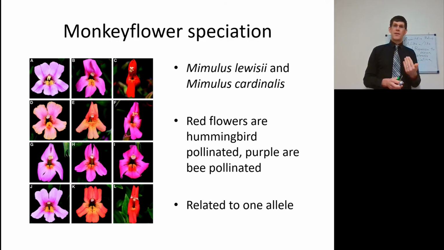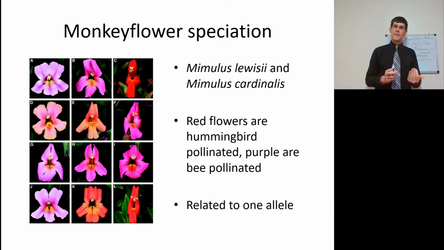It is a plant that is pollinated by bees. L is Mimulus cardinalis, and that is a plant that is pollinated by hummingbirds. Now what you see in between is what happens when you hybridize these two forcefully by just taking the pollen and the stigma, kiss, and making them mate like that.